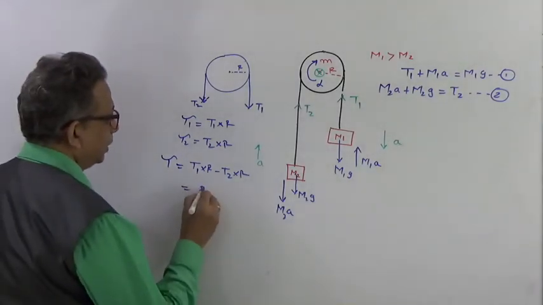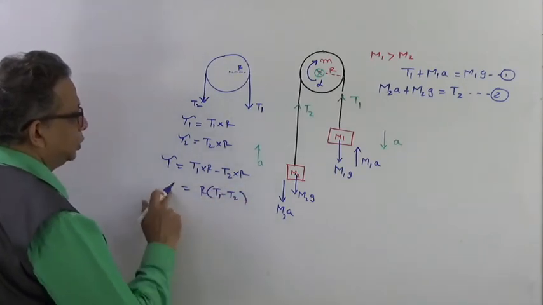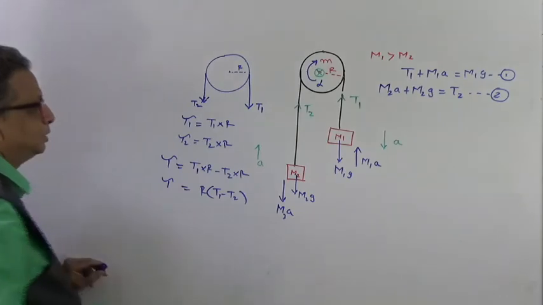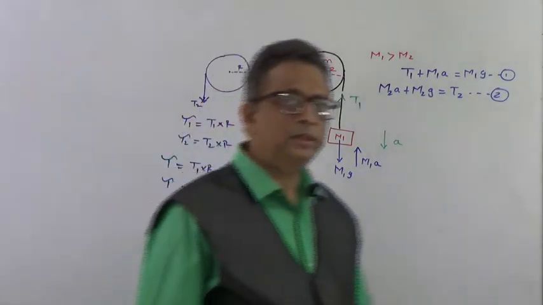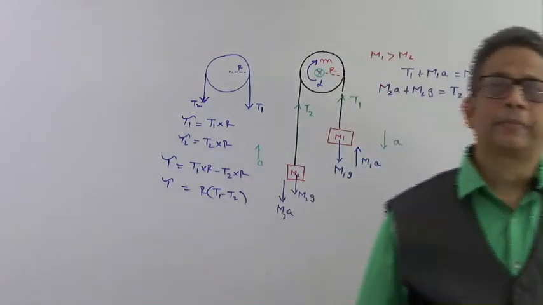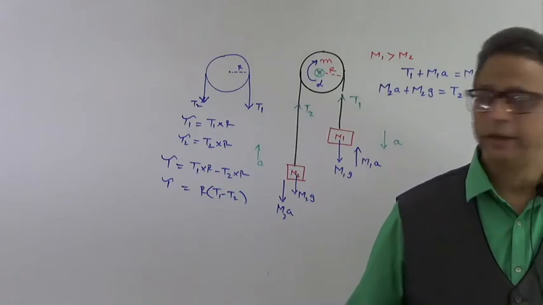So it is going to be R into T1 minus T2. This is the difference of the tension provided by this particular torque. You got this? The most difficult part in this problem is understanding the torque and who is providing that torque.